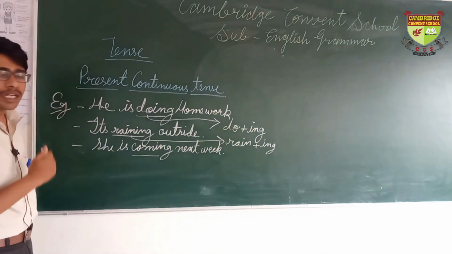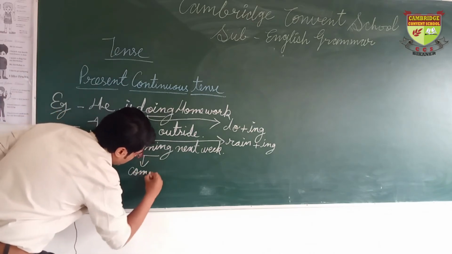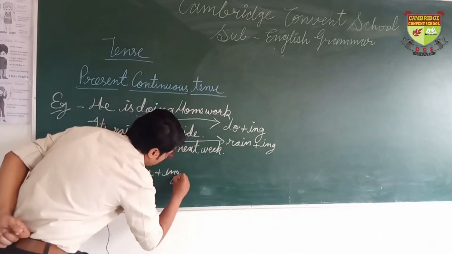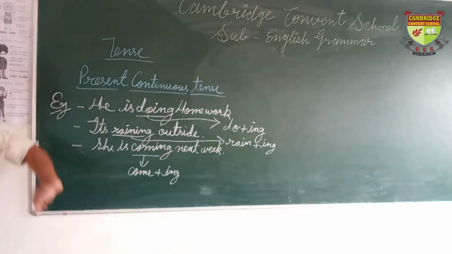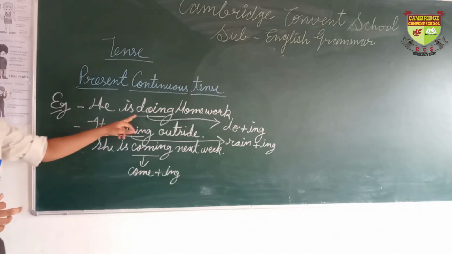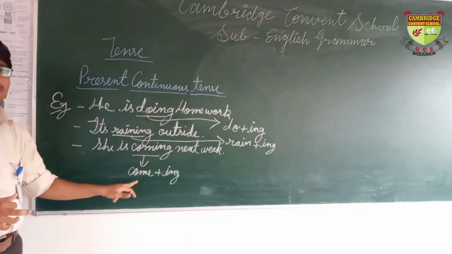In the third sentence we have the main verb come, plus ing after the verb. So the identification of present continuous tense is the verb with ing.